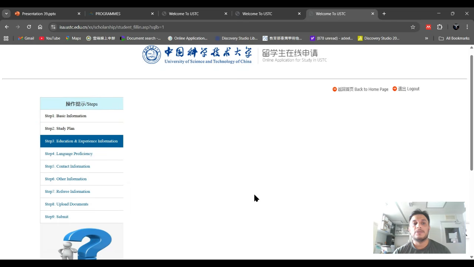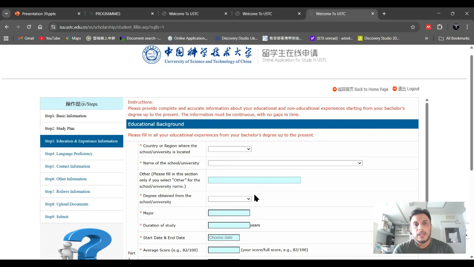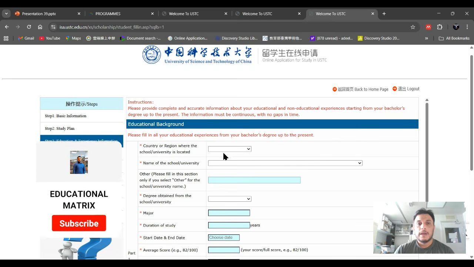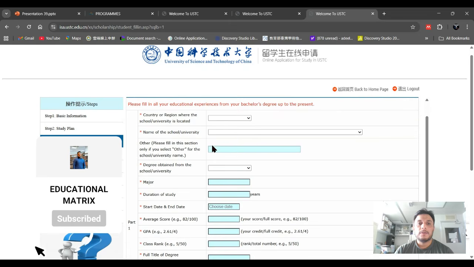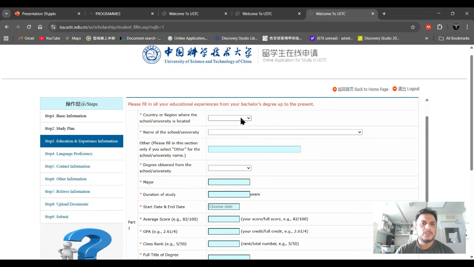After that is the education and experience. Here you have to provide information about your undergraduate and master degrees, whether you have graduated or not. You have to mention your country and the name of your school. If you choose your country, for example, I choose any country like here.